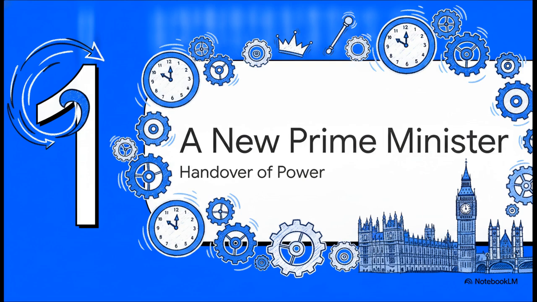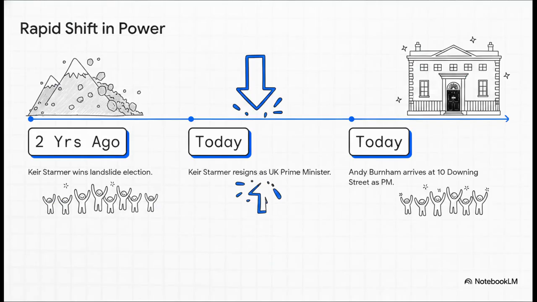We need to establish the immediate context of this historic transition of power. Now, what's really fascinating here is the speed of these events. Just 2 years ago, Keir Starmer won a landslide election. Let's look at that phrase, landslide. A literal landslide is when rocks and dirt fall down a mountain. But in politics, a landslide means winning by a huge, overwhelming majority.